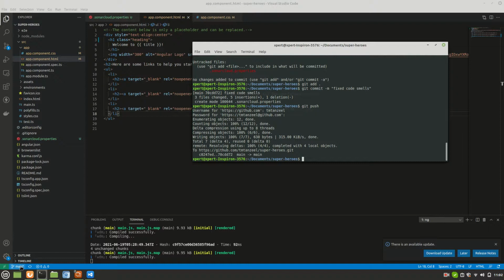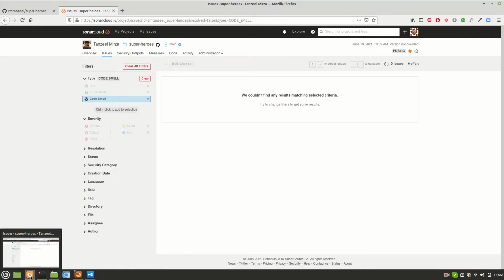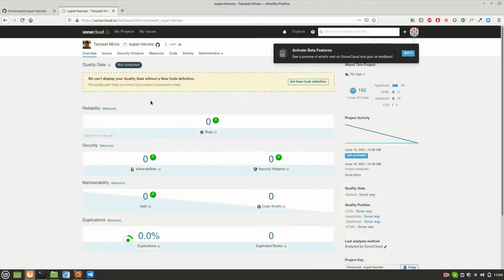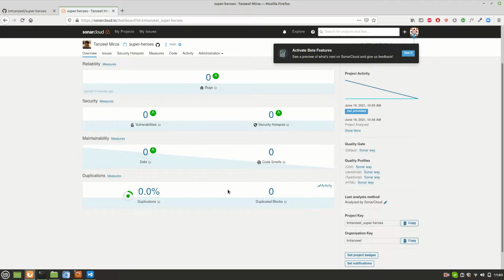We'll go back to Sonar and let's see what it has to say now. I'll go back to Sonar and yeah, it got refreshed by itself. As you can see, the code smells are gone. There is no code smell. That's why it is saying we couldn't find any results matching selected criteria, and the code smell became 0. Nothing is critical, nothing is major, nothing is minor. Everything looks good, and we'll go to the overview. Everything looks good. Okay, so that's how Sonar works.